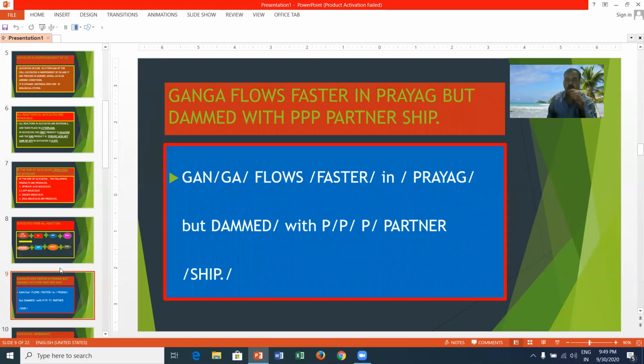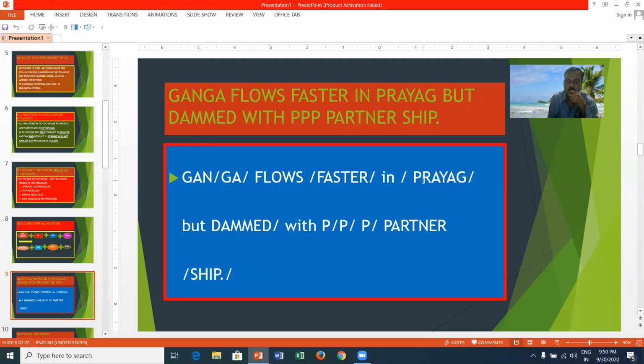I have developed a mnemonic: Ganga flows faster in Prayag but dammed with PPP partnership. With the help of this mnemonic, you can learn the glycolysis chain very easily. Ganga means glucose, glucose 6-phosphate, fructose, fructose 1,6-phosphate.